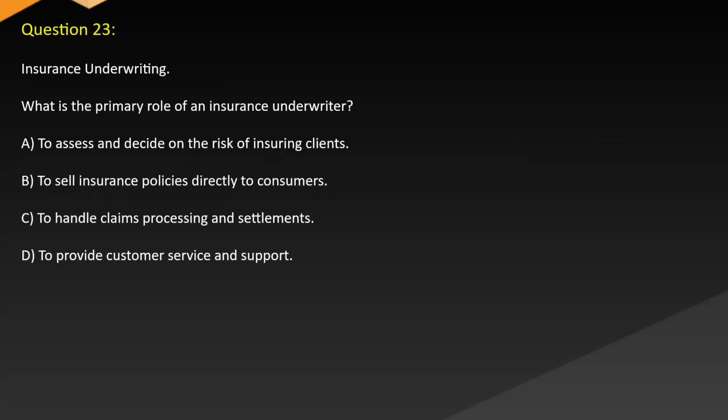Question 23. Insurance underwriting. What is the primary role of an insurance underwriter? A. To assess and decide on the risk of insuring clients. B. To sell insurance policies directly to consumers. C. To handle claims processing and settlements. D. To provide customer service and support.